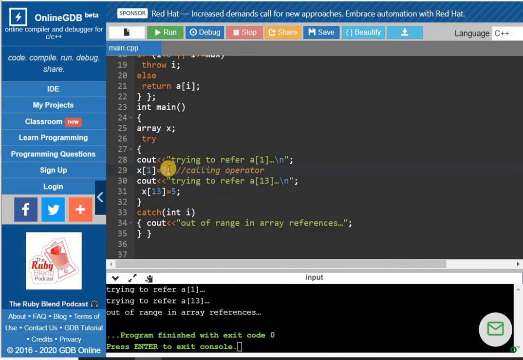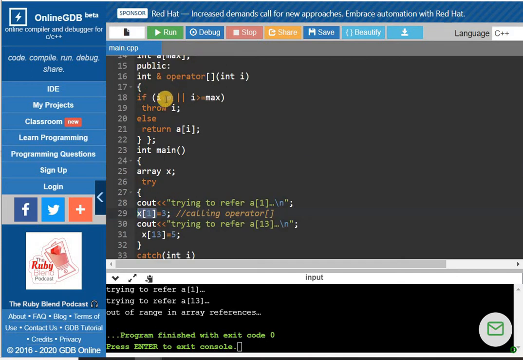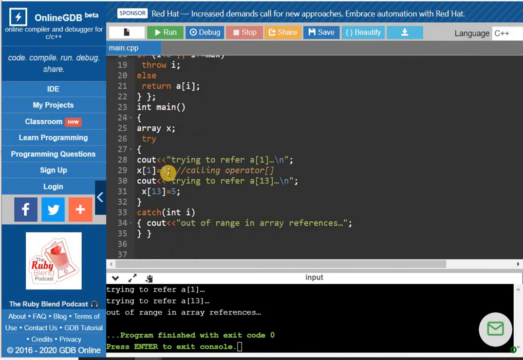If you remember, in operator overloading, in the main function whenever we use that particular operator, the operator function automatically gets called. Here I have used the subscript, so the operator function will be called. We have written this function above, so it will get called as we use it. It will see that i is 1 and check whether i is less than 0. No, this condition is false, so it will simply return a[i]. It will just consider i equal to 1, value is 3.